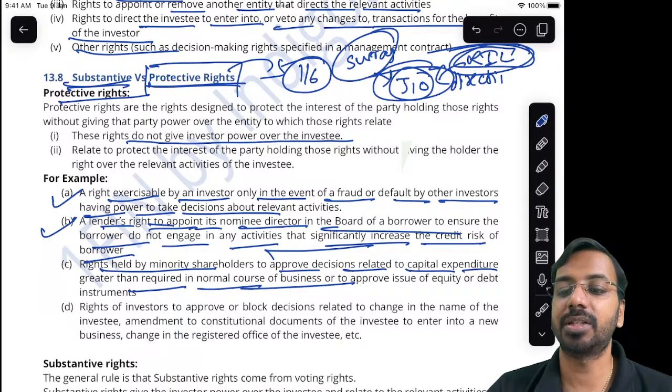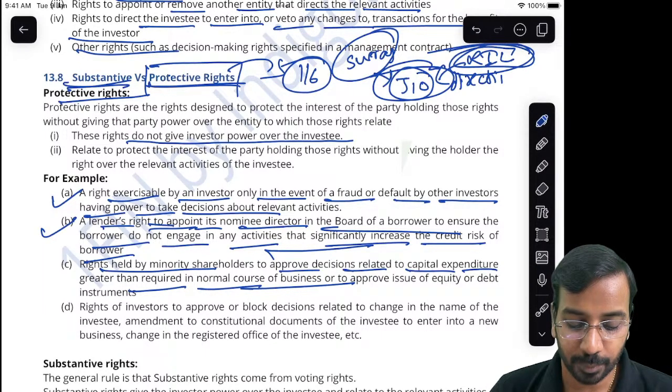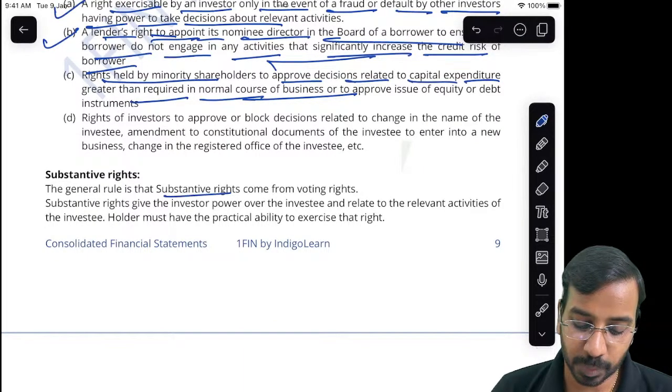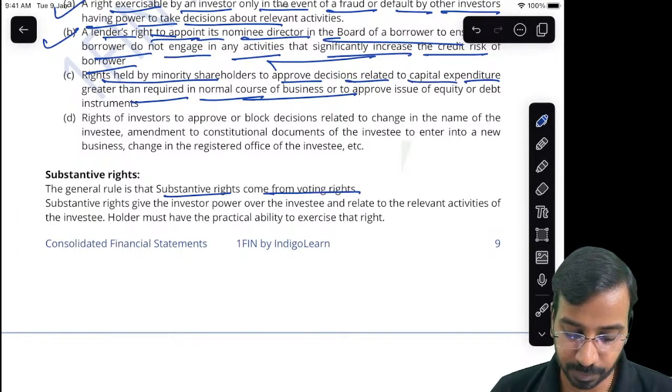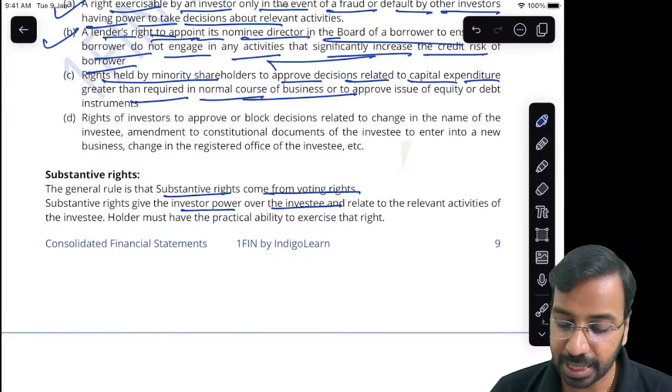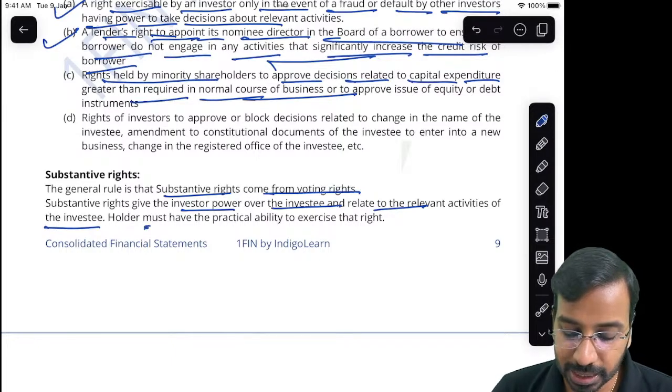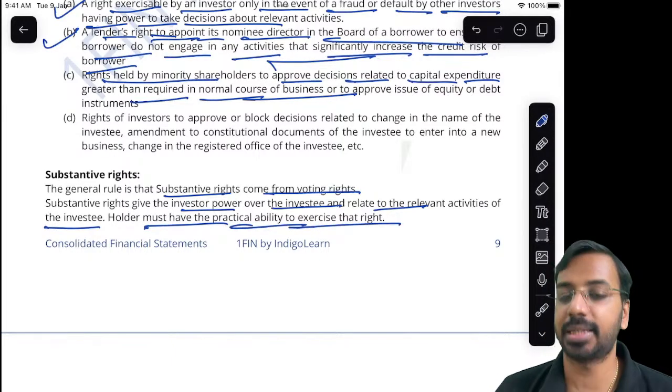Generally, substantive rights come from voting rights, and substantive rights give the investor power over the investee and relate to the relevant activities of the investee. Also, they must have the practical ability to exercise the right.